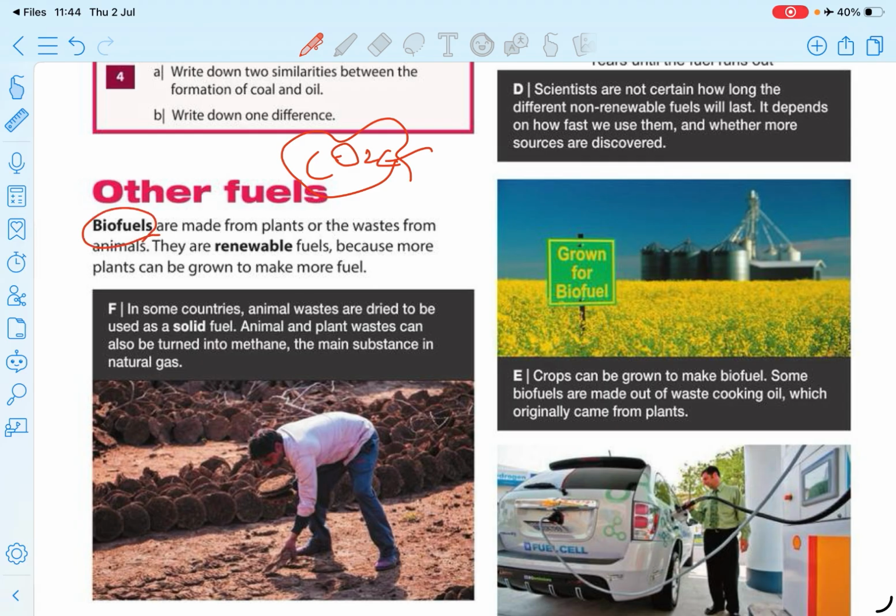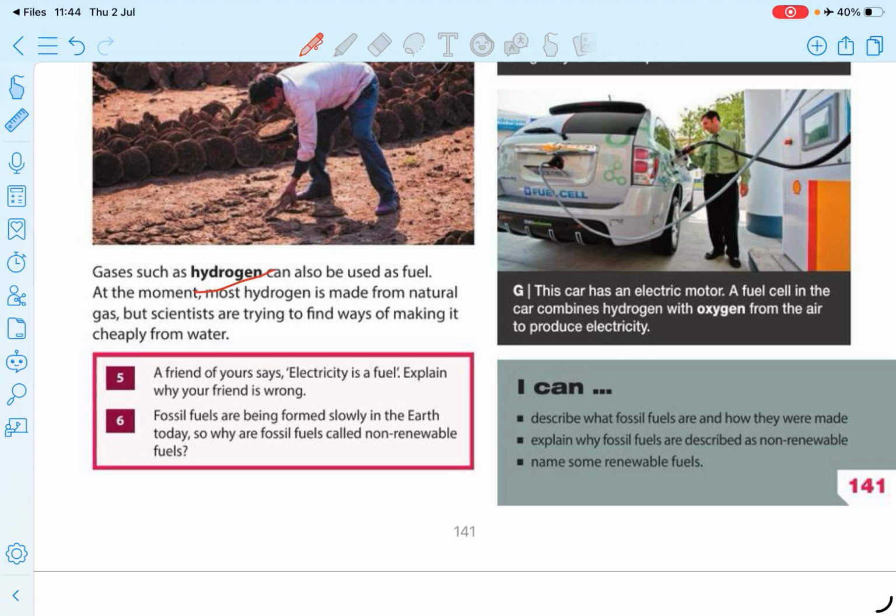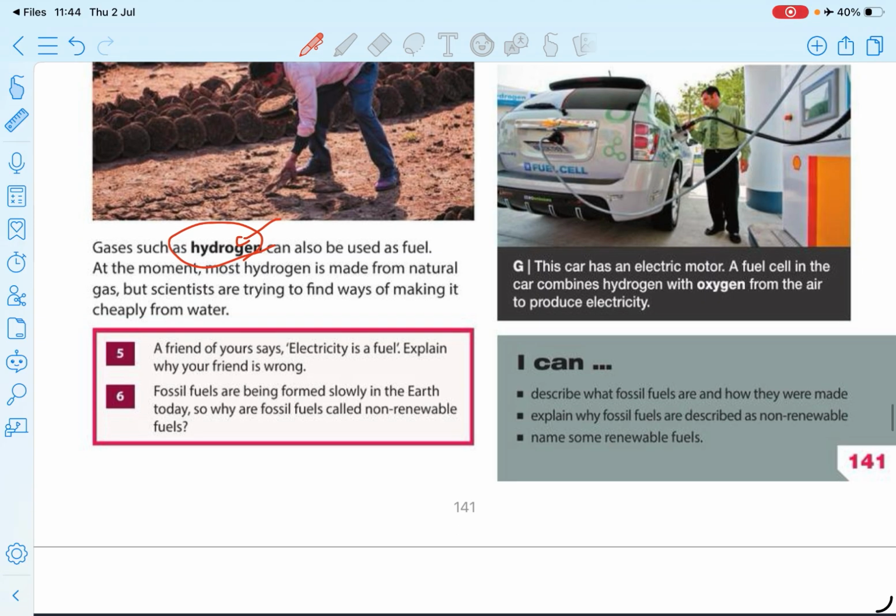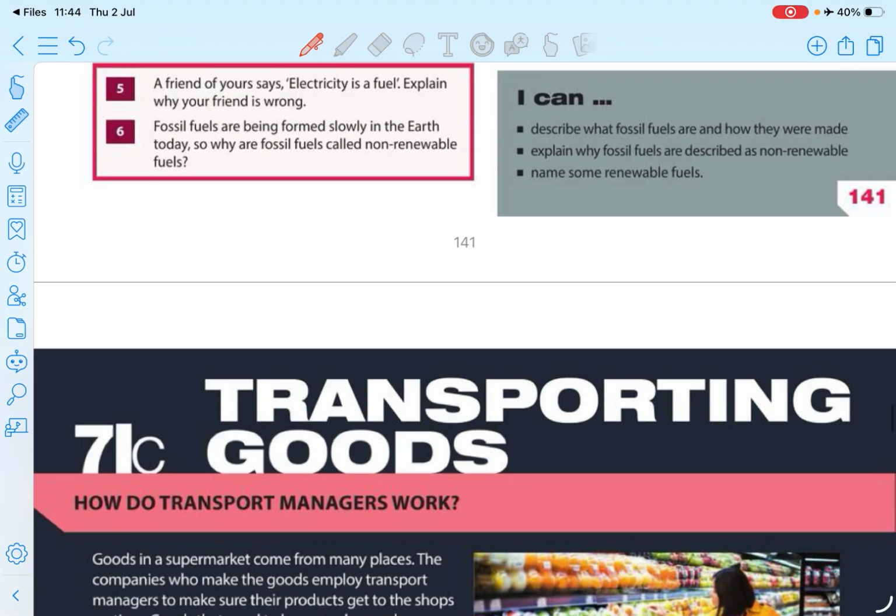Biofuels can be made from plants and animal waste. They are renewable fuels, right? Some years ago, there was a hype about using biofuels. Now it's a silent story. And hydrogen gas is a gas that can be used as a fuel, right? In European countries, buses and some vehicles are driven using hydrogen gas. Hydrogen gas is a fuel too. Also, rockets use hydrogen gas, and hydrogen gas should be used carefully.